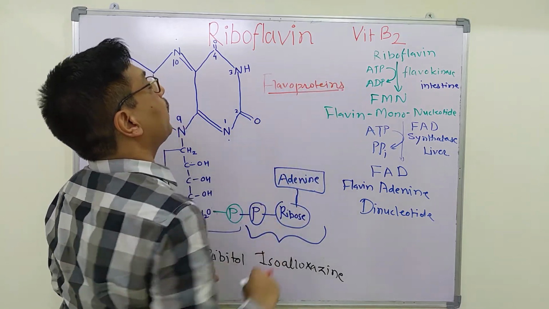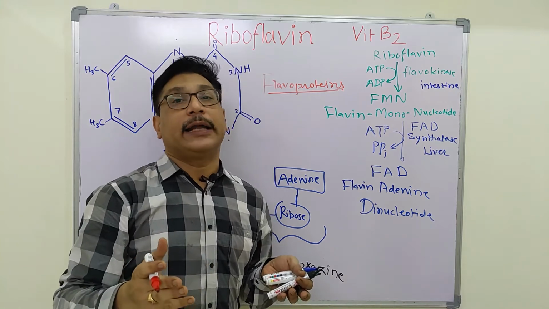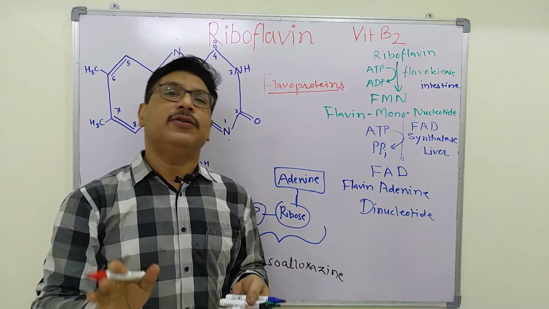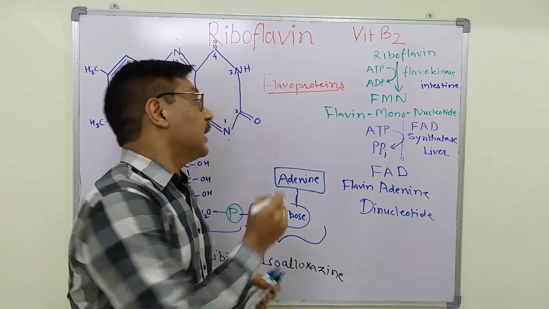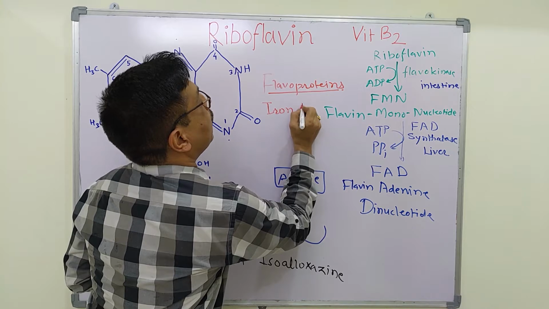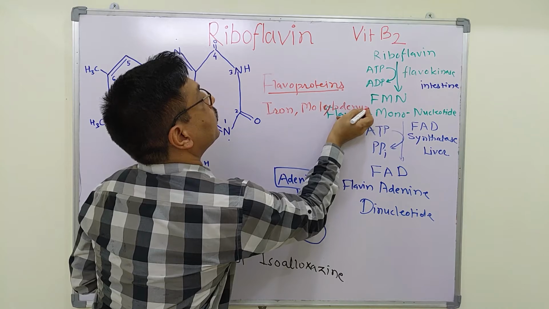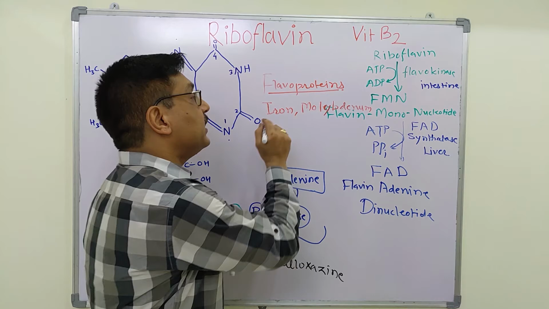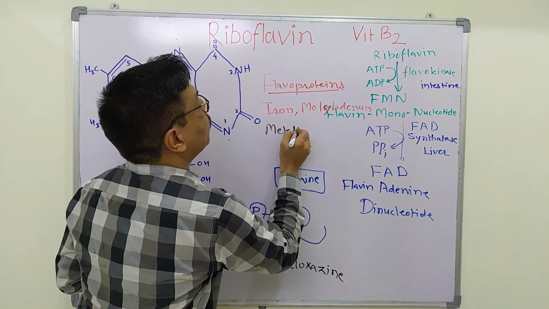These flavoproteins are efficient electron carriers, and they take part in various metabolism as well as the electron transport chain. Most of these flavoproteins also contain iron and molybdenum, and when they contain iron and molybdenum, they are called metalloflavoproteins.